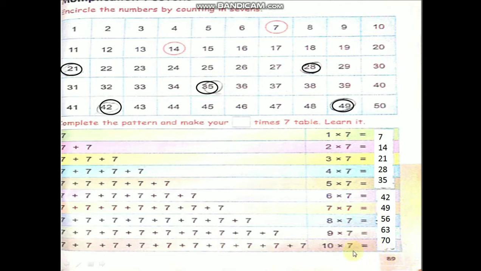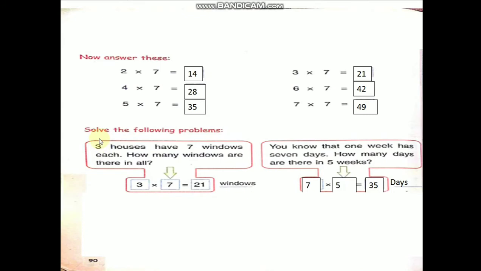Okay children, if you add 7 four times, you will get 28. This is called repeated addition, children. Practice at home, children. Now answer these. Learn the 7 table well, children. Every day you should learn the 2 to 10 tables at home. When you get up, revise the 7 table once.